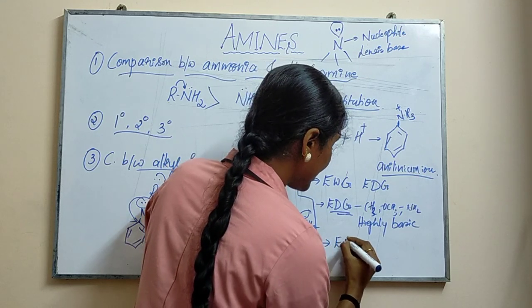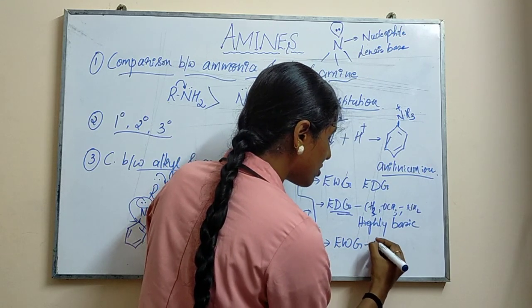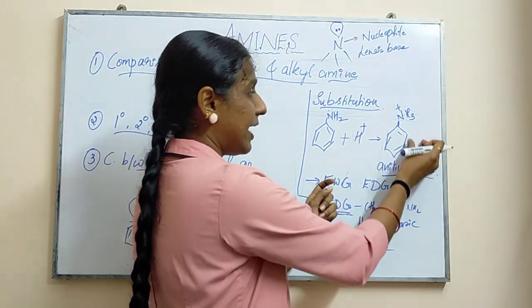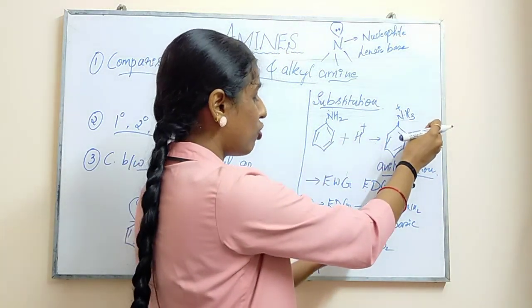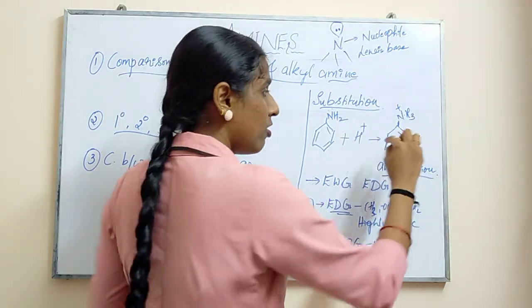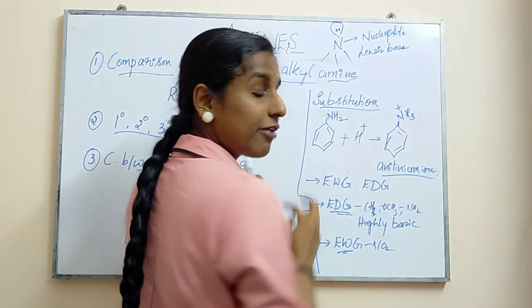If you are taking an electron withdrawing group like nitro group, what will happen? If you are attaching this nitro group over here, nitro group in the sense what? Electron withdrawing group. It will take the electron from the ring.